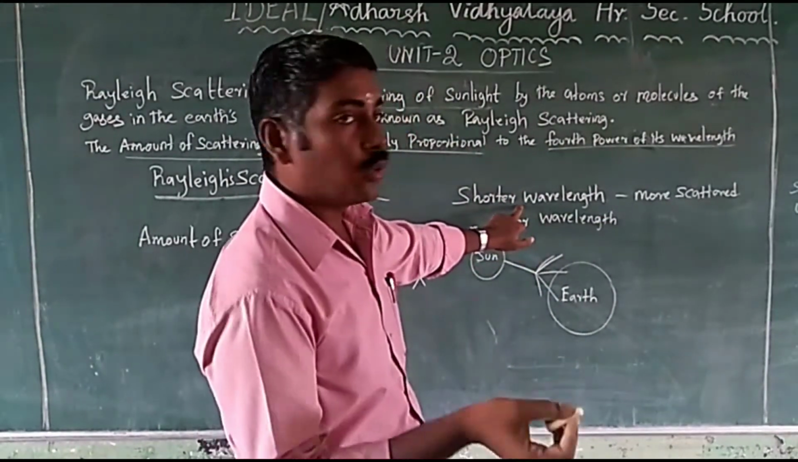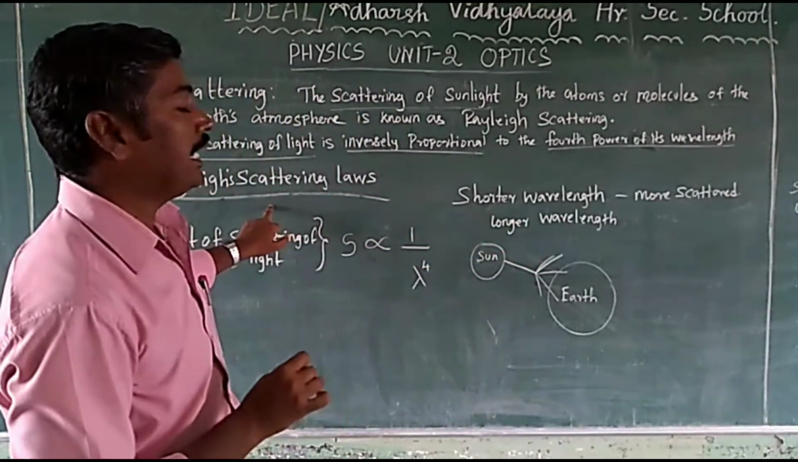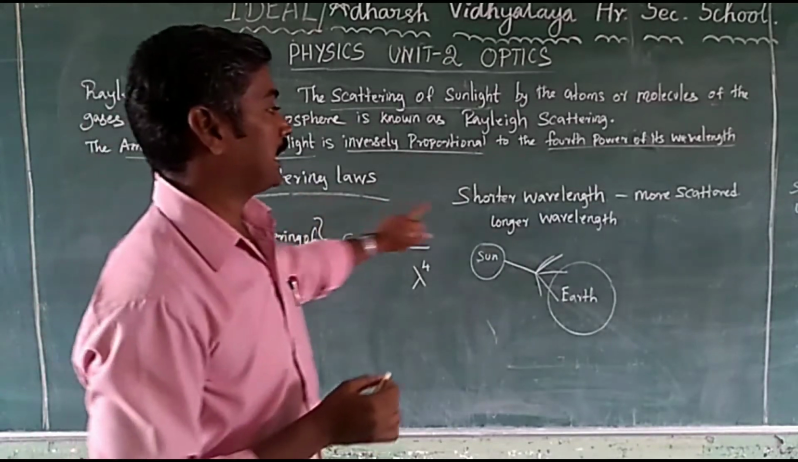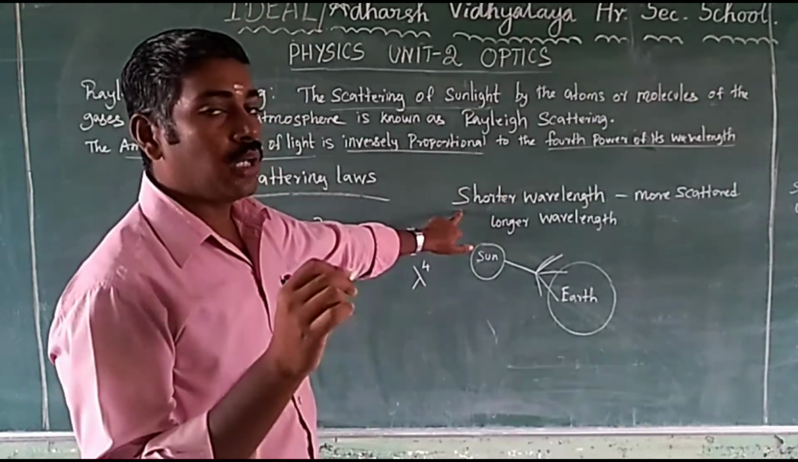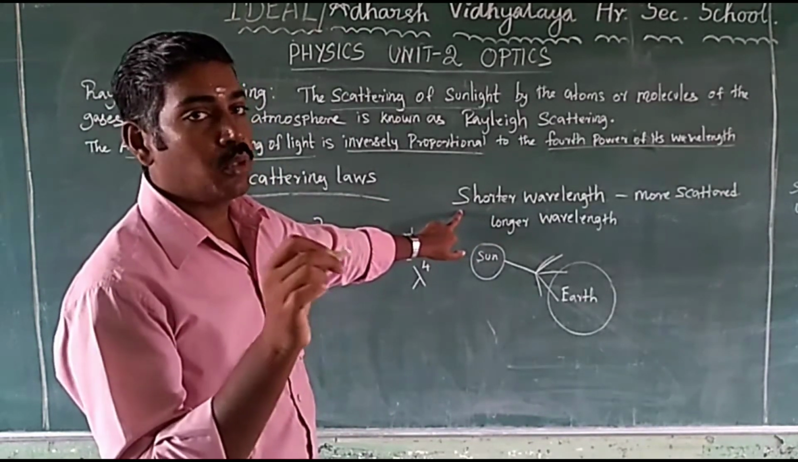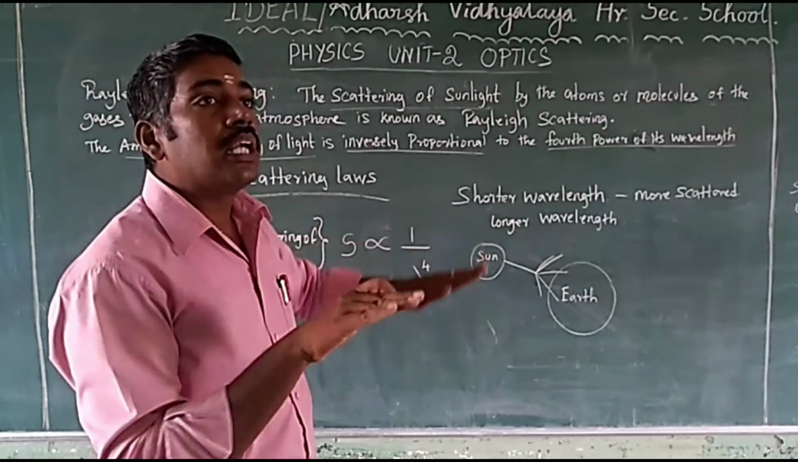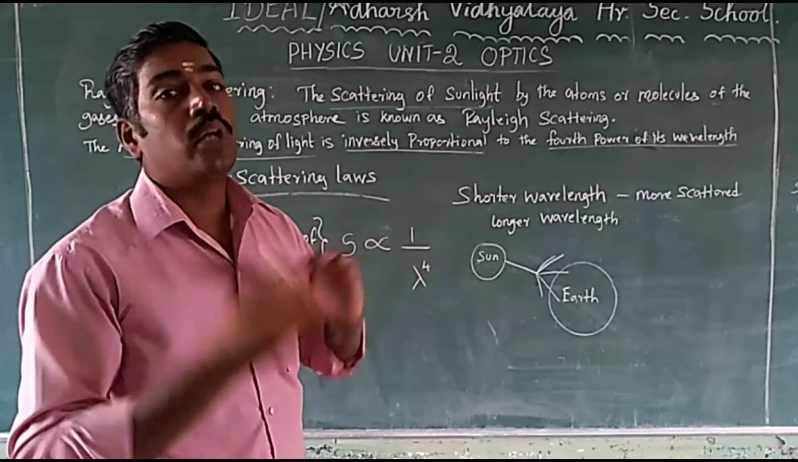Shorter wavelength is more scattered compared to longer wavelength, according to Rayleigh's law of scattering. According to this law, the scattering of light is more for shorter wavelength. Blue color is a shorter wavelength compared to red color. So the blue color is scattered the most, and so you see the sky as blue.